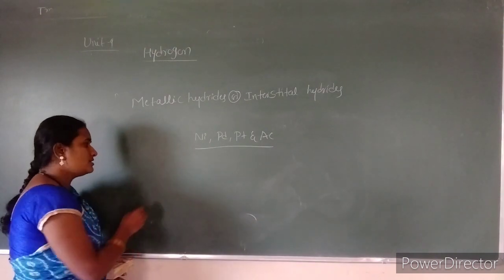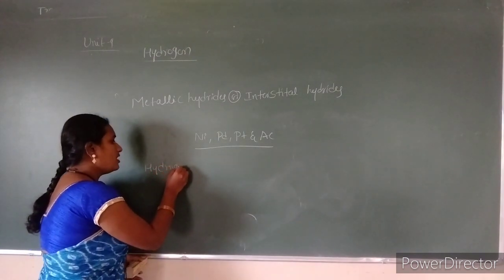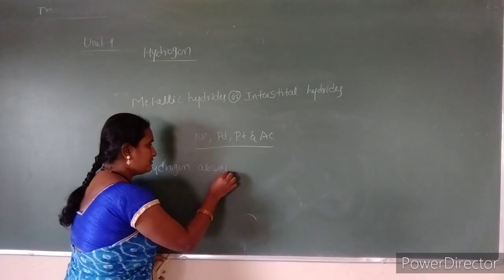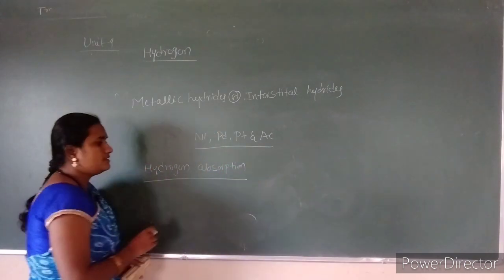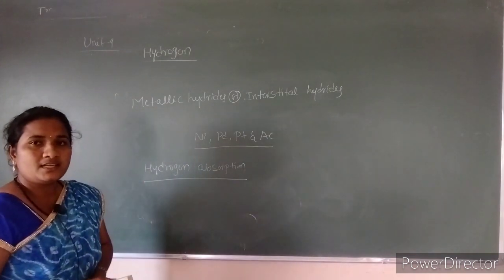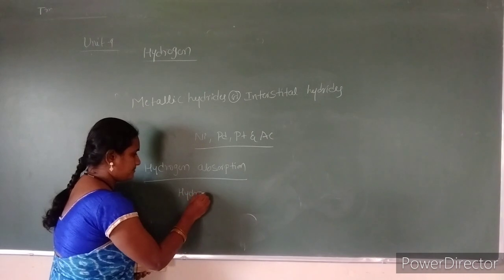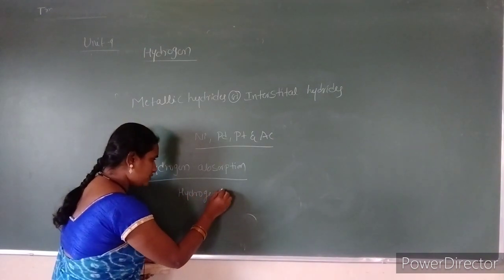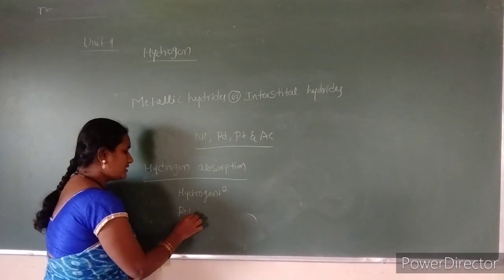So metallic hydrides show the hydrogen absorption phenomenon on transition metals. As a result, we can use these hydrides in catalytic reactions like hydrogenation reactions as well as in reduction reactions.